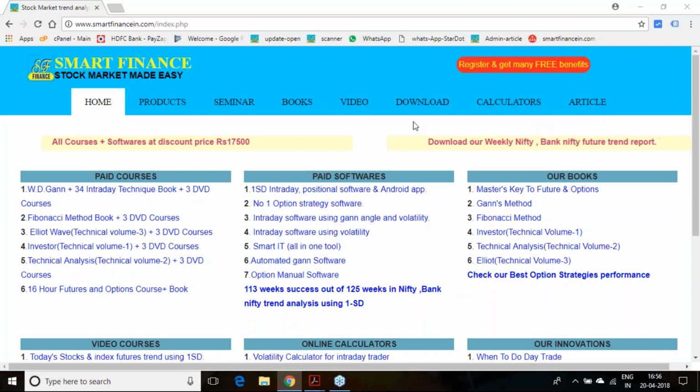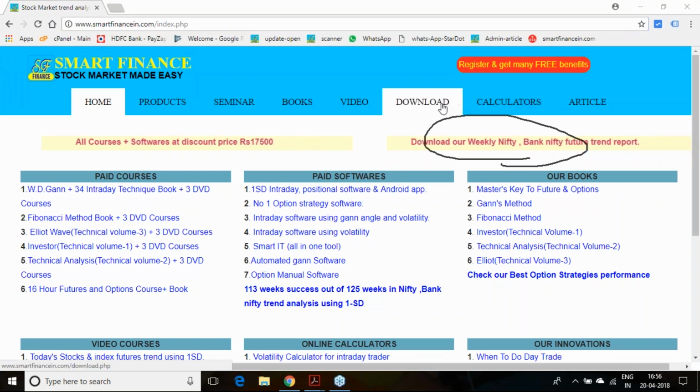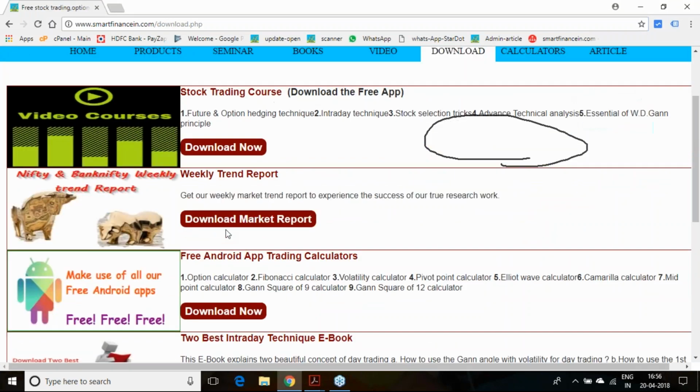And in this particular presentation, I am going to release the trend report for the Nifty and Bank Nifty for the coming week. That report you can download from here, or you can visit our download link on our website, where we have given this download market report section. So from here also you are able to download.